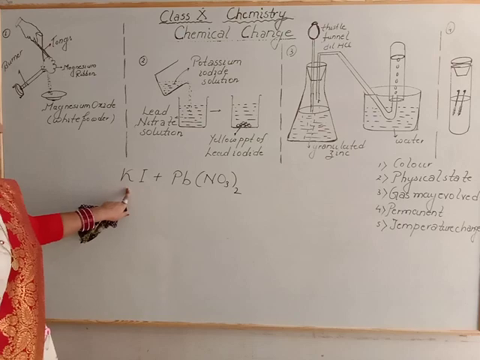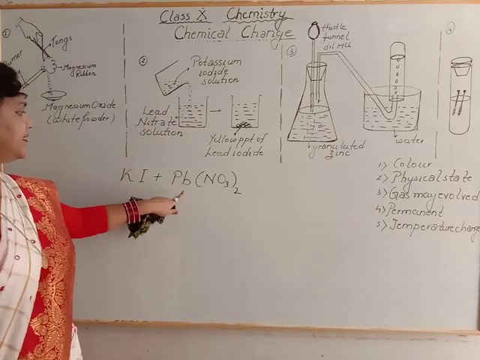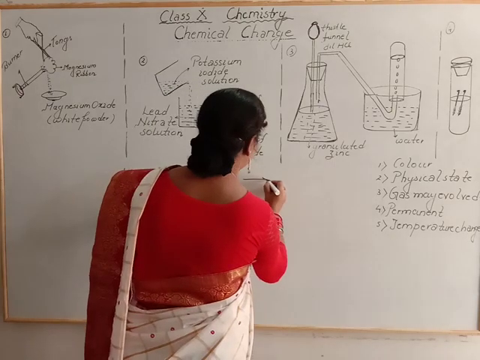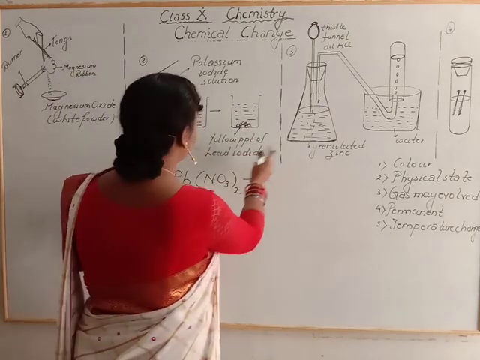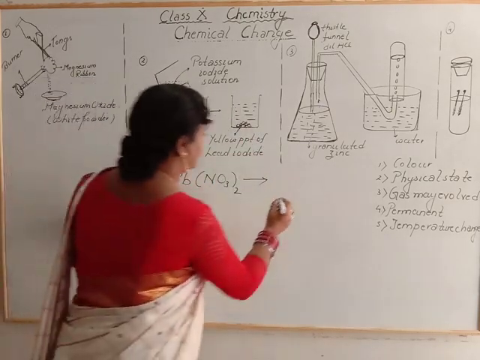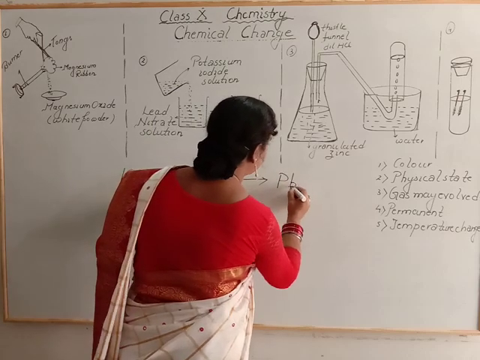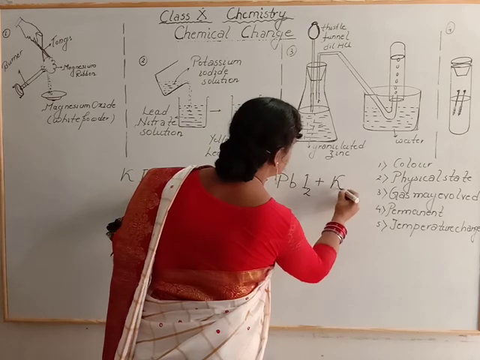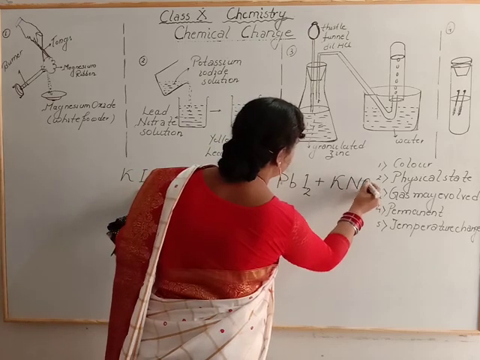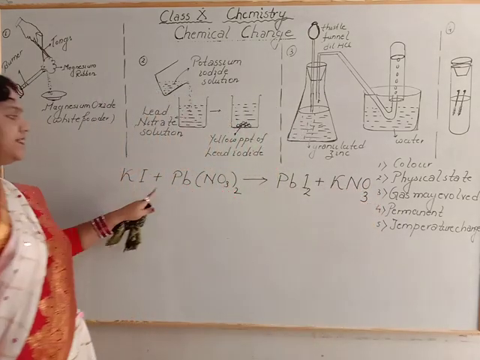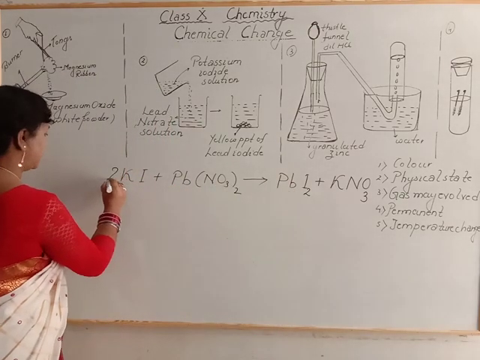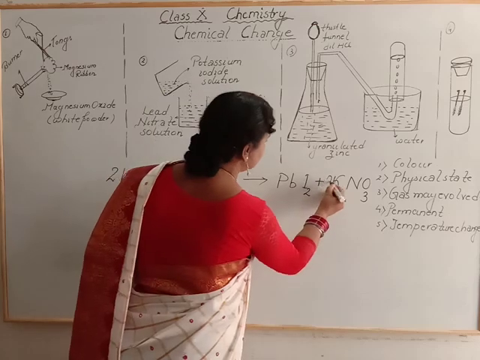Now we have potassium iodide solution and this is lead nitrate solution. Now what will happen? When we will mix this, we will get yellow precipitate of lead iodide, PbI2, and we will get potassium nitrate, KNO3. Again this is not balanced, you have to balance it. Here it is I2, we have to put here 2 and here also.